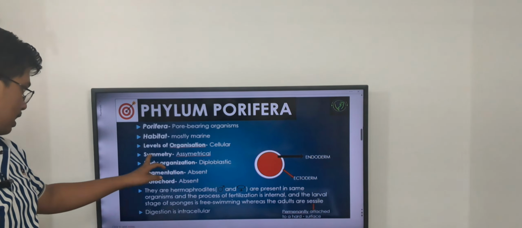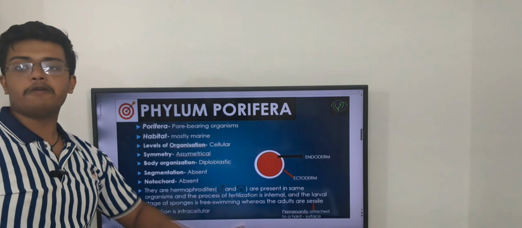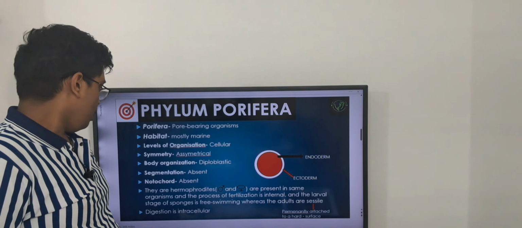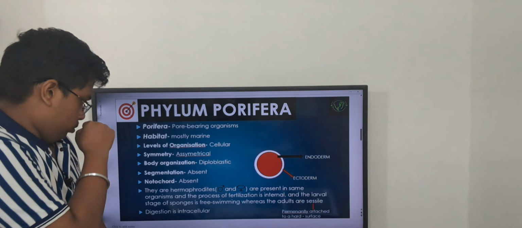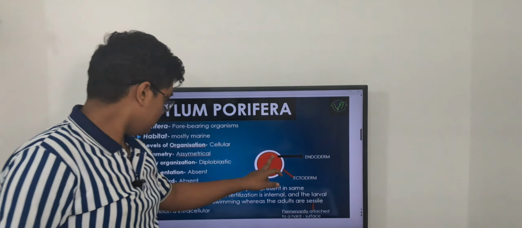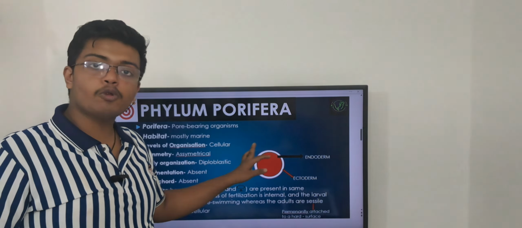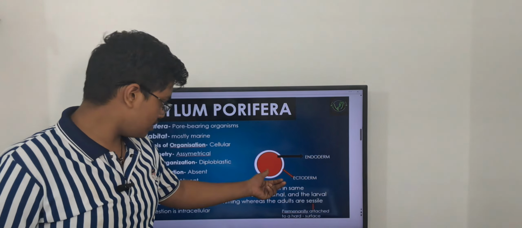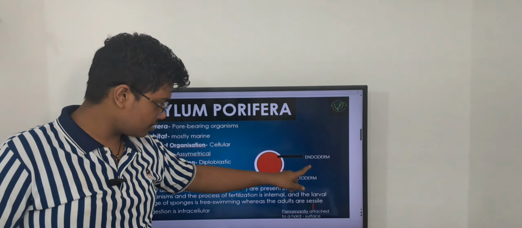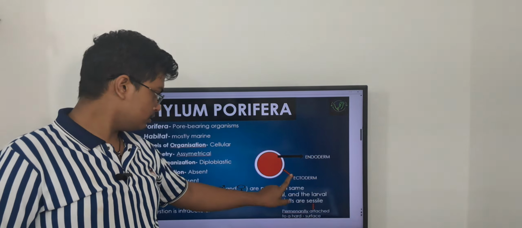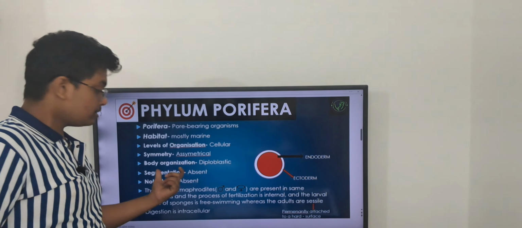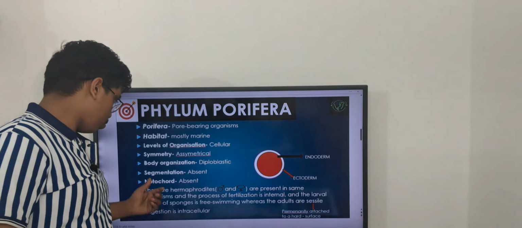Which type of symmetry is seen? The symmetry is asymmetrical. Body organization is called diploblastic. These are the diploblastic organisms. You can see here this red part endoderm, white part ectoderm. In these organisms segmentation is absent, notochord is also absent.